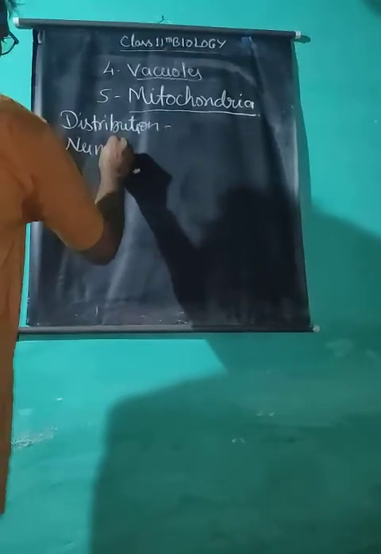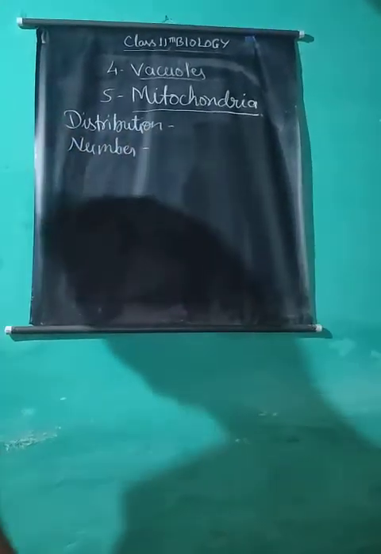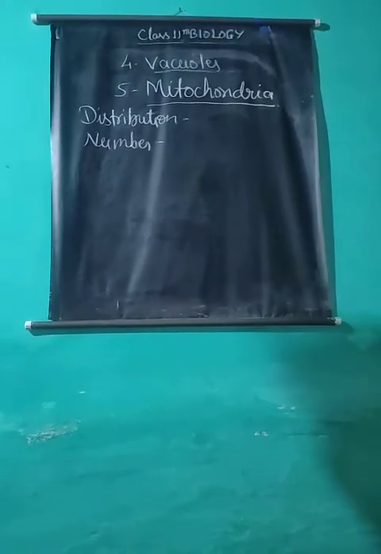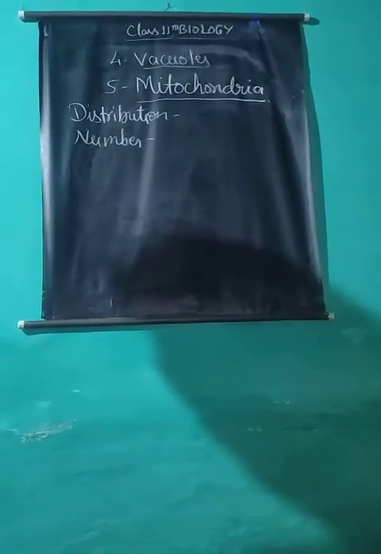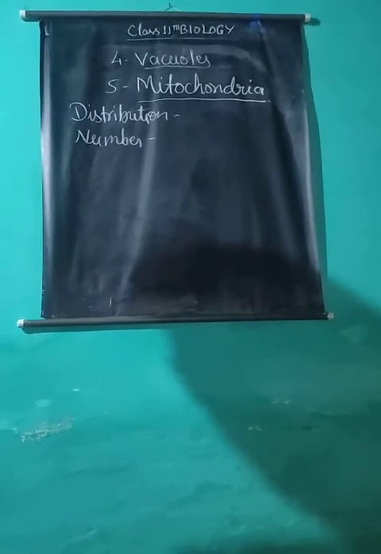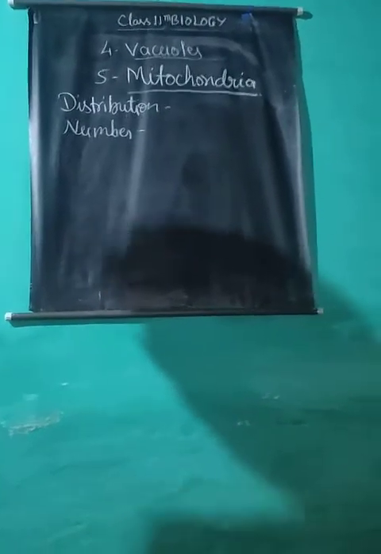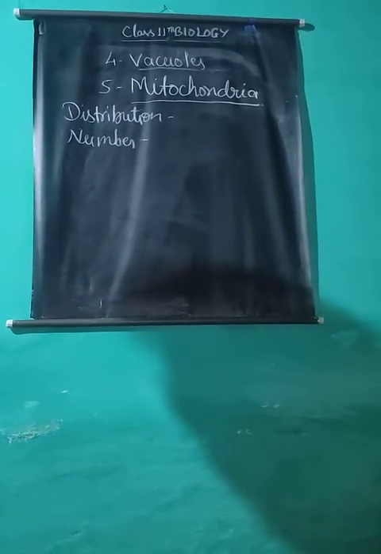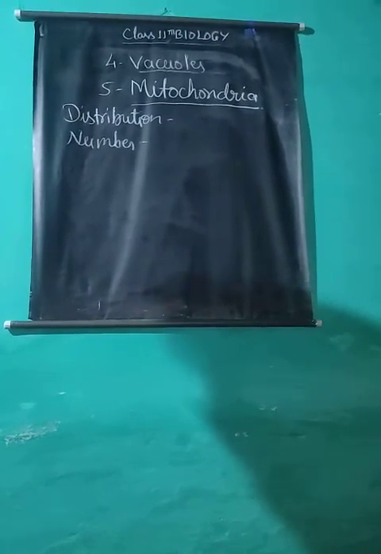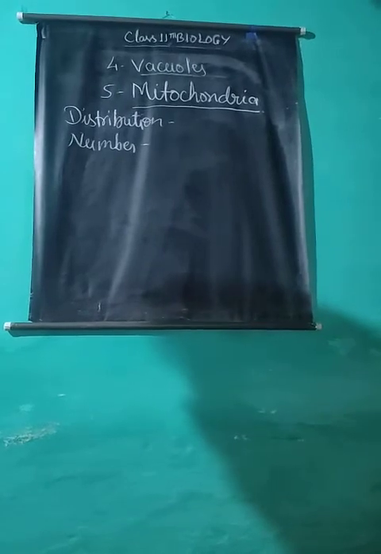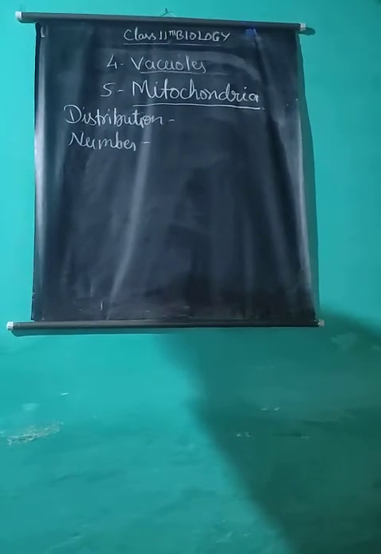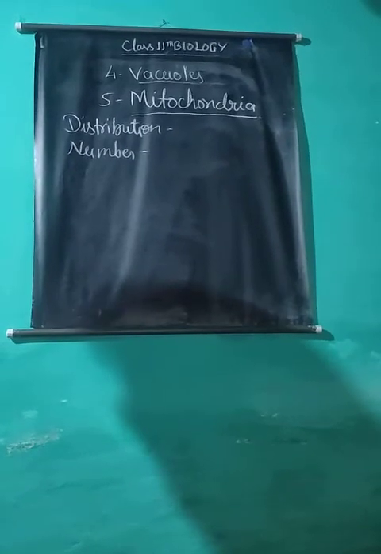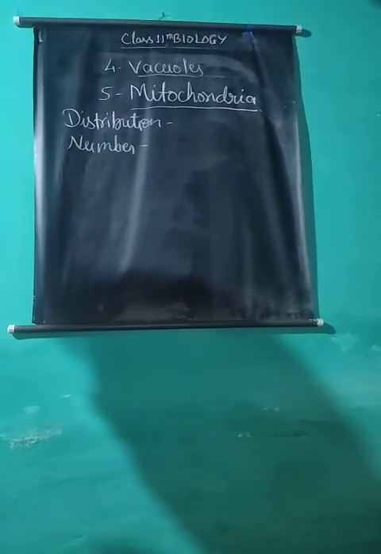Number of mitochondria. The number of mitochondria in a single cell varies depending upon the species and functional state of cells. In amoeba, there may be as many as 50,000 mitochondria per cell. In red liver cells, these are few in number, about 1,000 to 1,600. Sea urchin eggs contain as many as about 14,000 to 15,000 mitochondria.